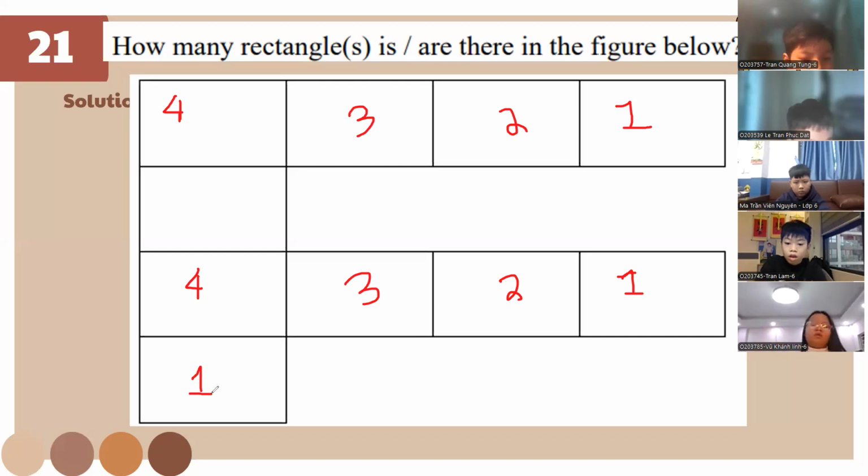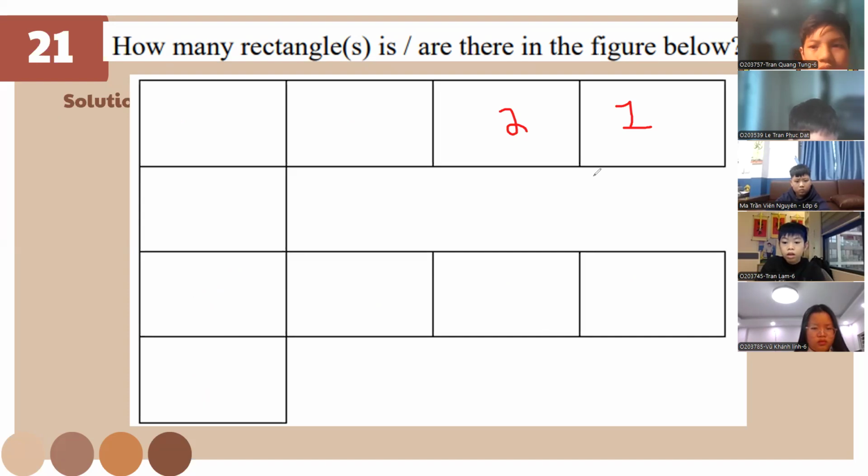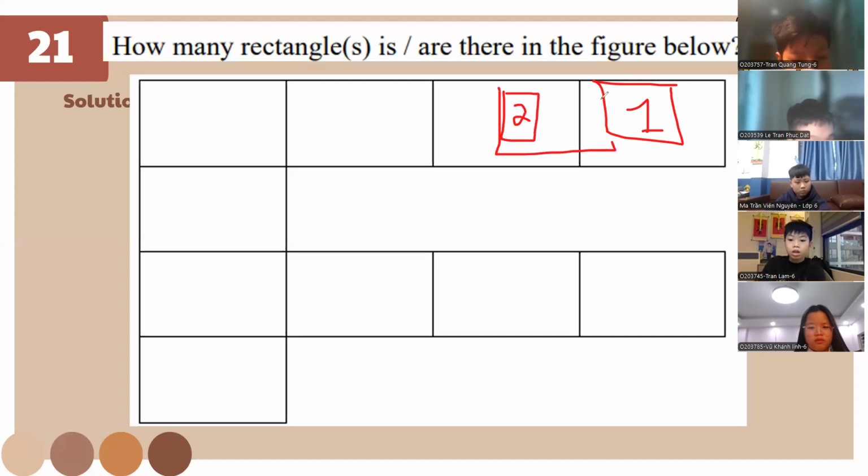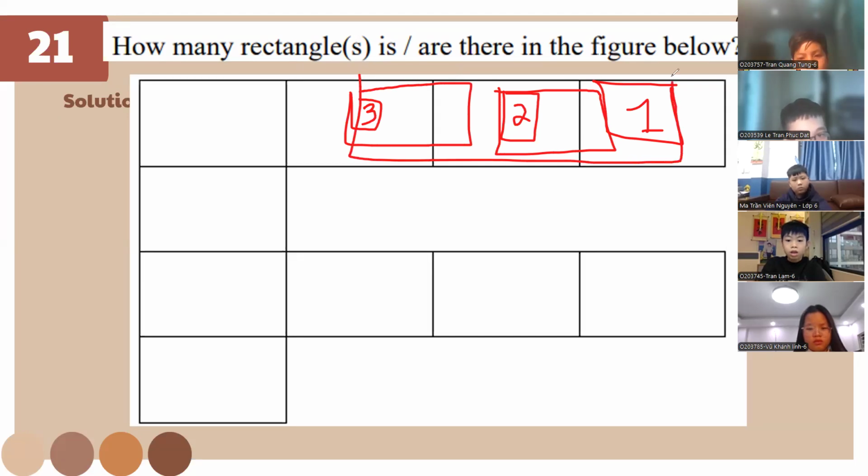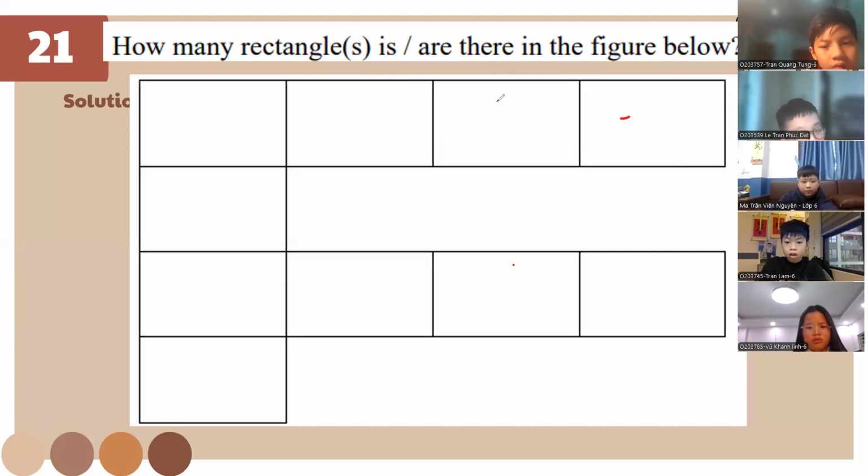The total was 27. But this one is gonna be 28. Plus 1. Okay, so why do you plus 1? This is 1 because this is the box alone. This is 2 because 1 and 2. This is 3 because it has 1, 2, and 3. Okay? So we have 4 here, plus 2, and 3.